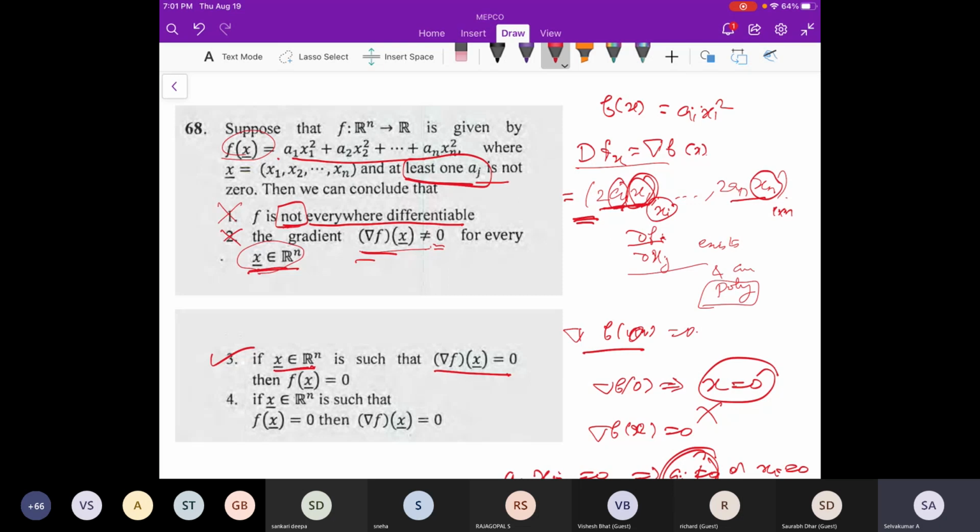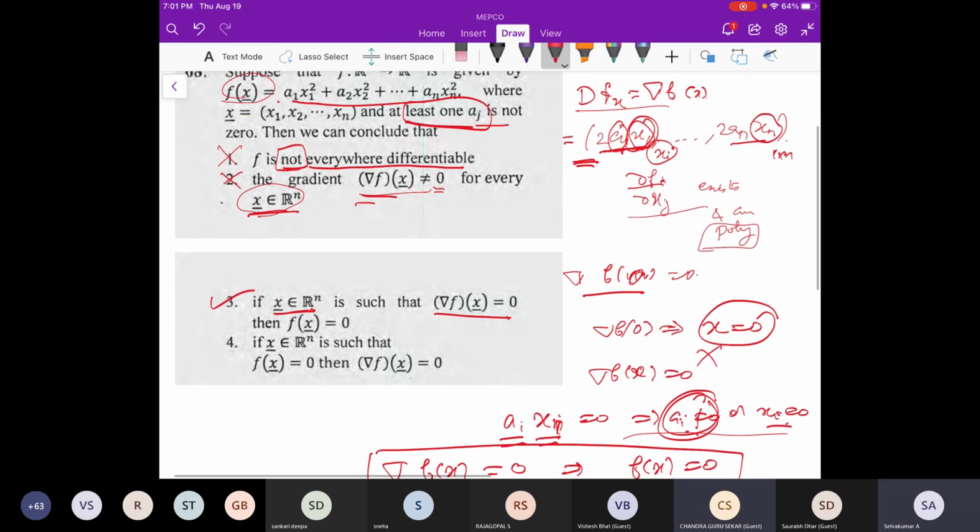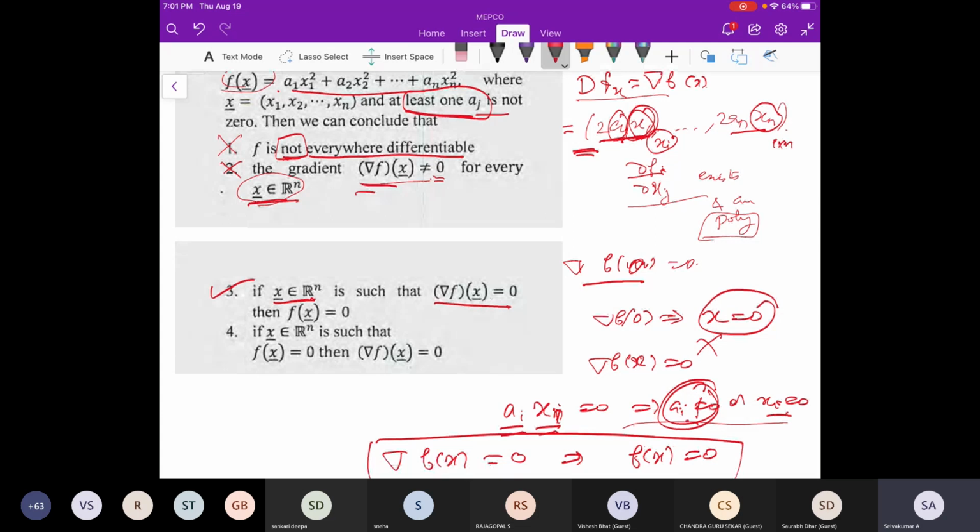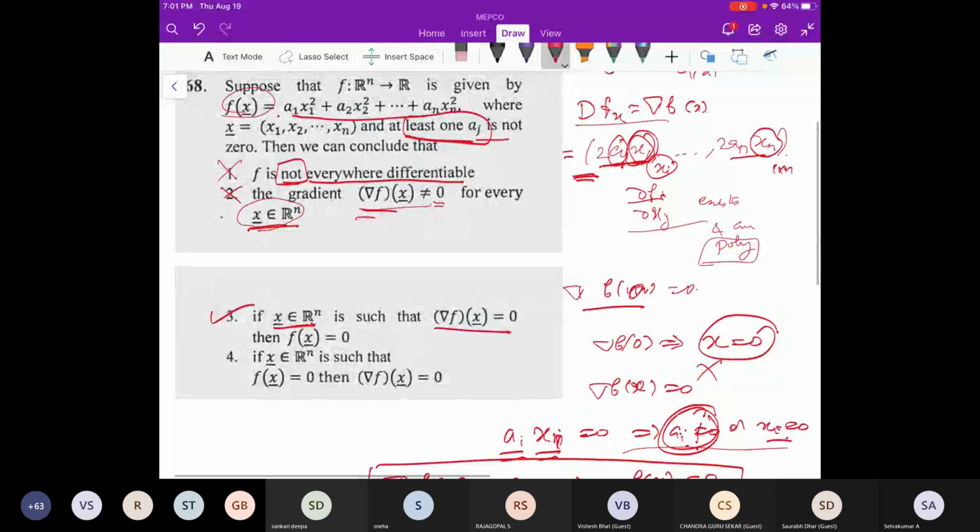Sir, when you explain the fourth option, she will understand the third option. Yeah. Okay, so is the fourth option true or not? What's your guess? True, I think. It's a square function, so all the ai are... No, it's not true.